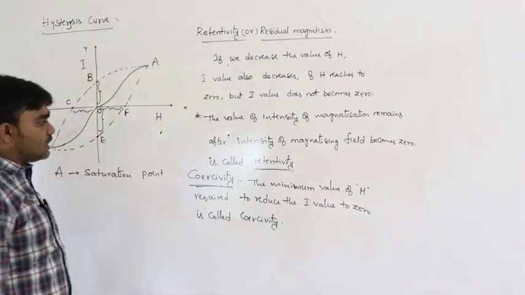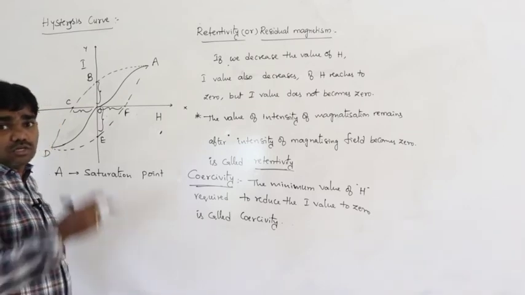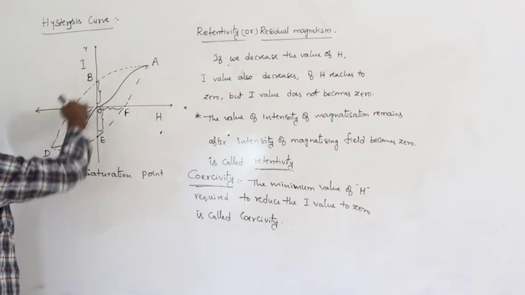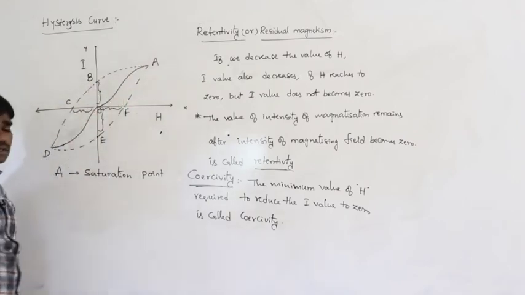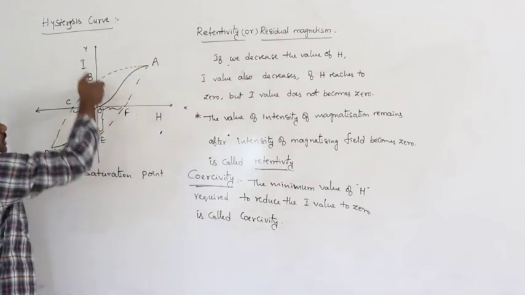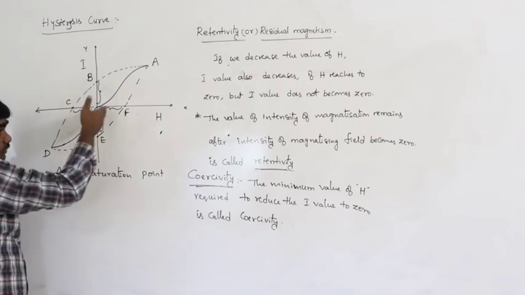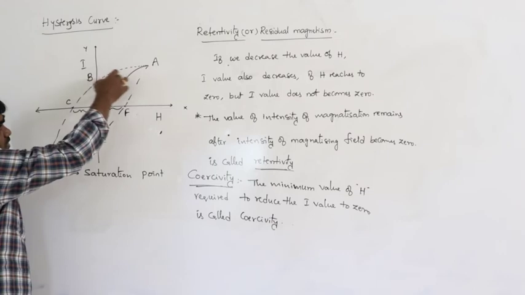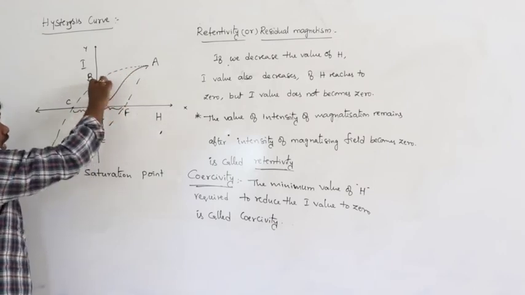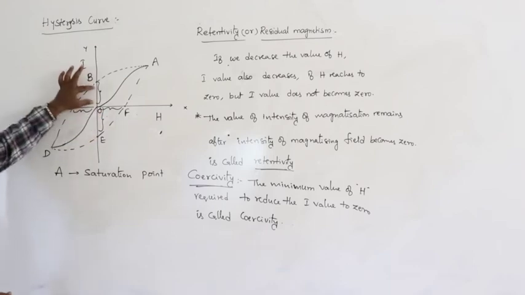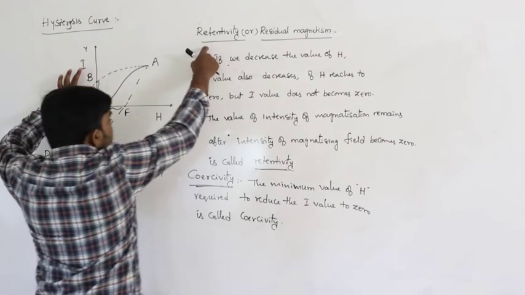What is the hysteresis loss? It is the amount of energy lost during one curve. The amount of energy lost during this curve is called hysteresis loss. How is the energy lost? Of course, as we increase the value of H, the I value also increases. During the decreasing process, if the H becomes 0, the I value does not become 0. That is only called retentivity.